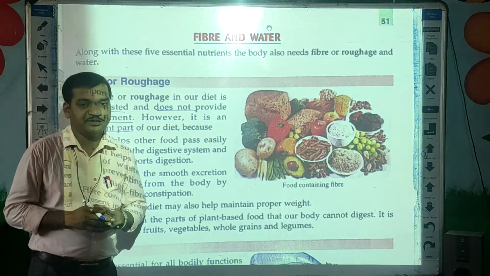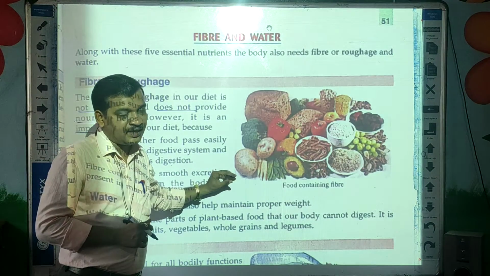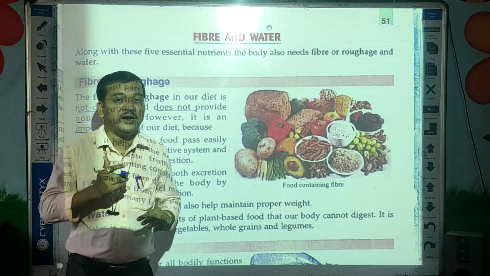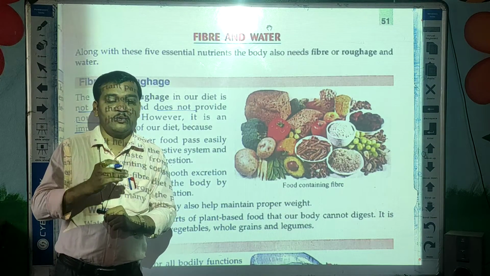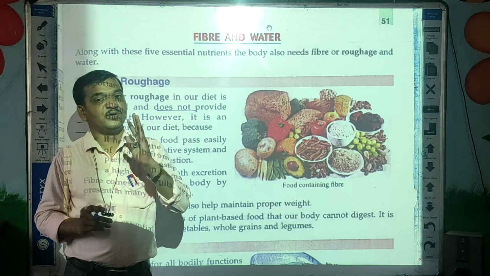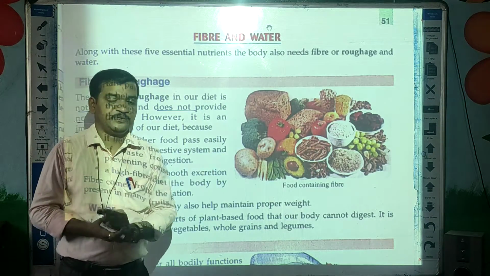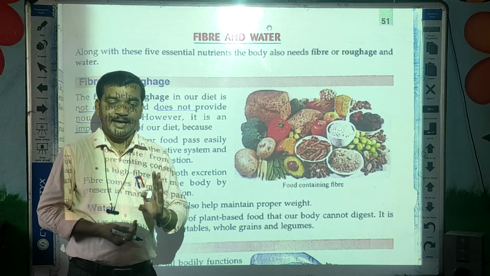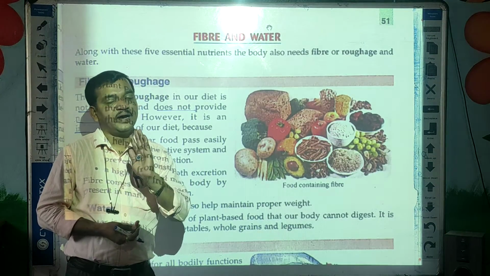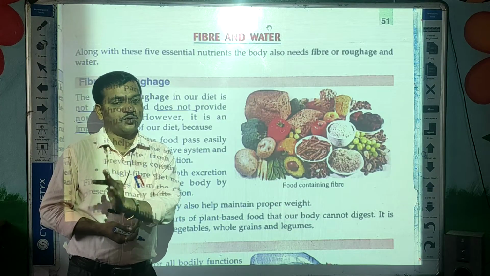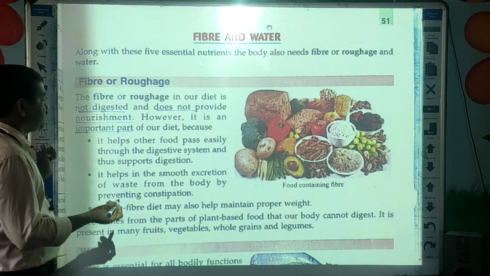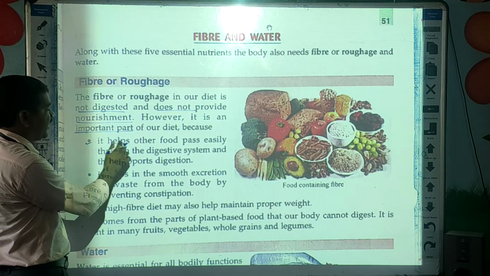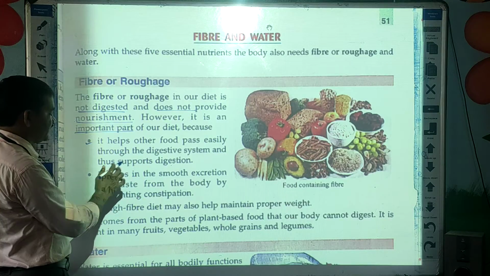One thing I will tell you, this roughage helps in the removal of undigested food from our body. So this is the first importance of roughage. Then, it helps other food pass easily through the digestive system.